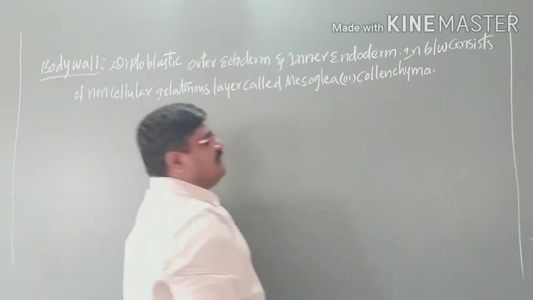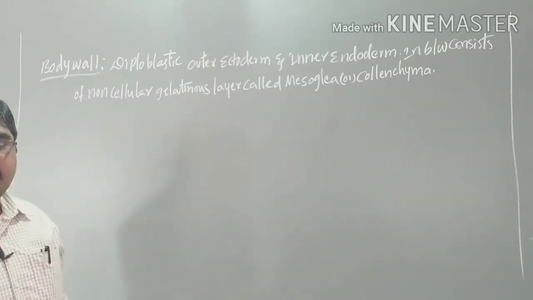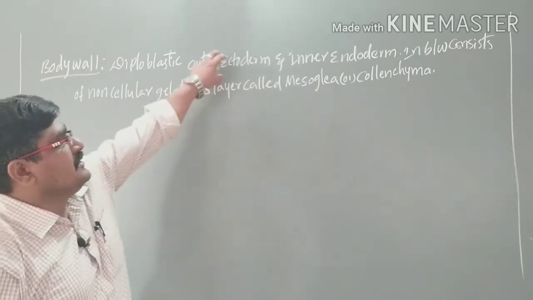So in ctenophores, which are diploblastic in structure, we have an outer ectoderm and inner endoderm.